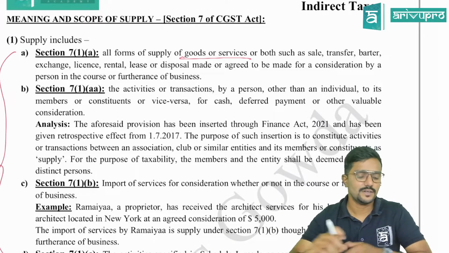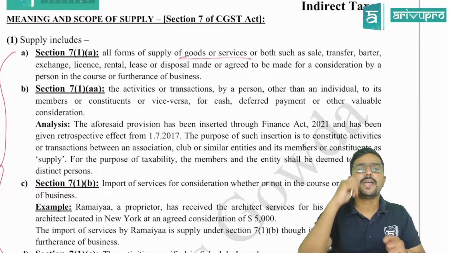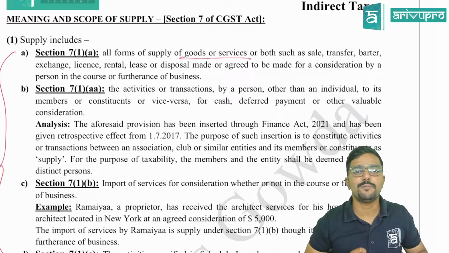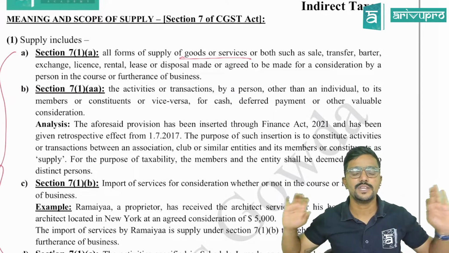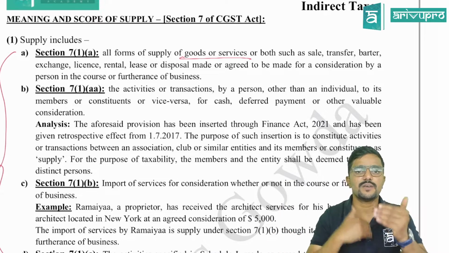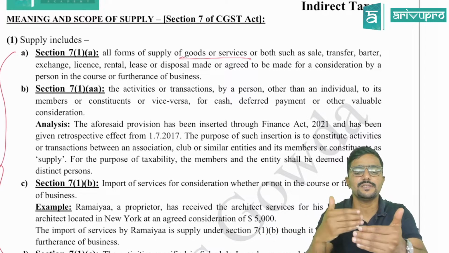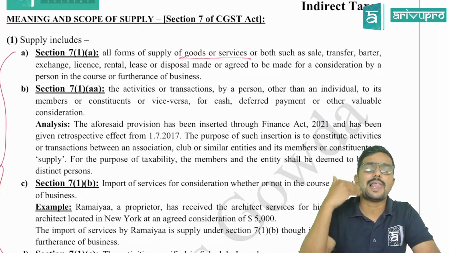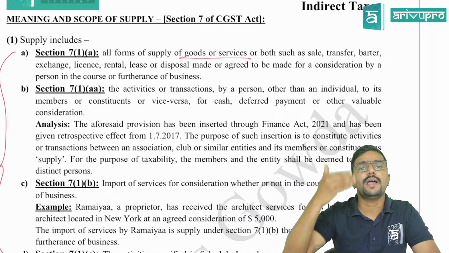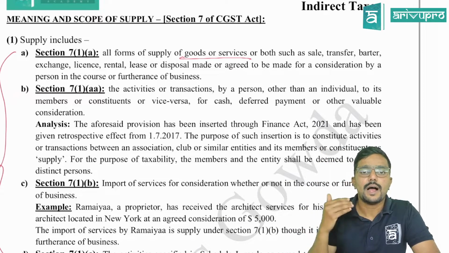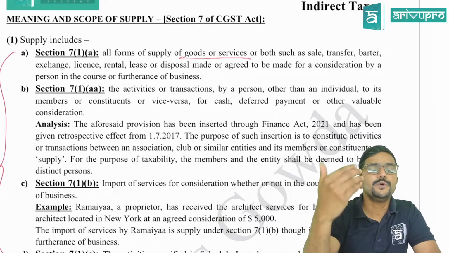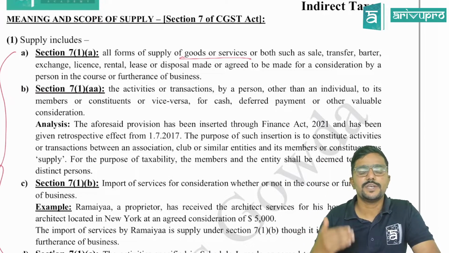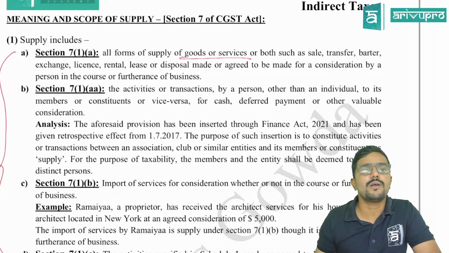Next, barter. What is barter? I gave something to you, you gave something to me back. Money is not involved. There is no cash involved. So there are some barter things. Means I gave, assume, a laptop to you and you gave a tab to me. Or I gave one pen to you, you gave me another pen. So there is no money involved here. What do we call it?